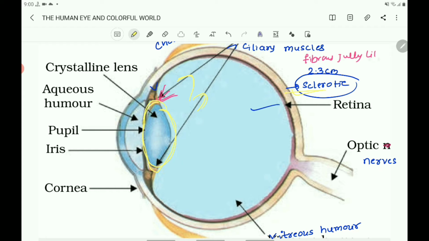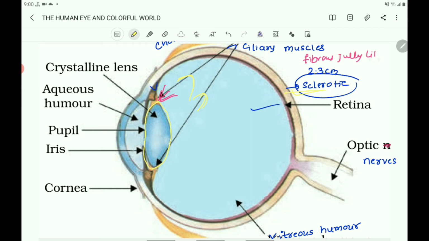By contracting or relaxing, the ciliary muscles can change the shape or curvature of the eye lens and hence its focal length. So ciliary muscles can change the focal length of the eye lens.